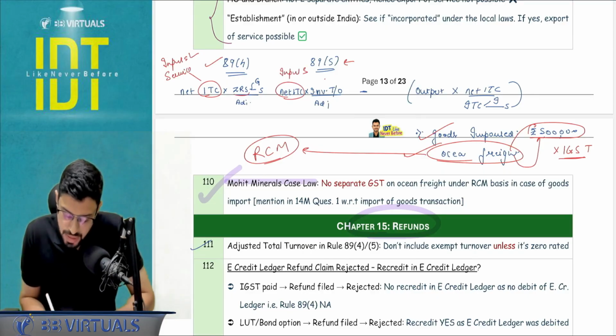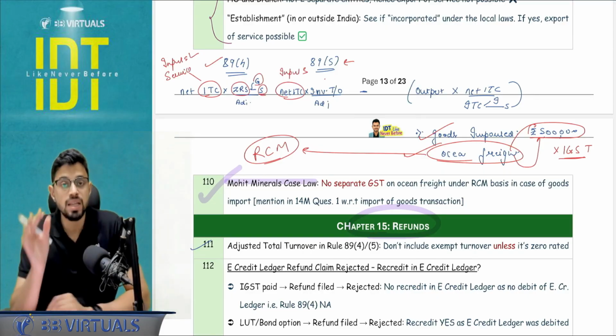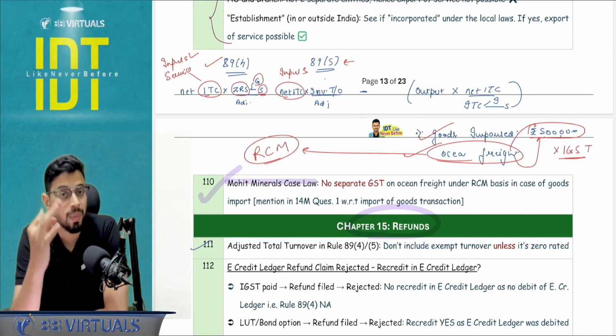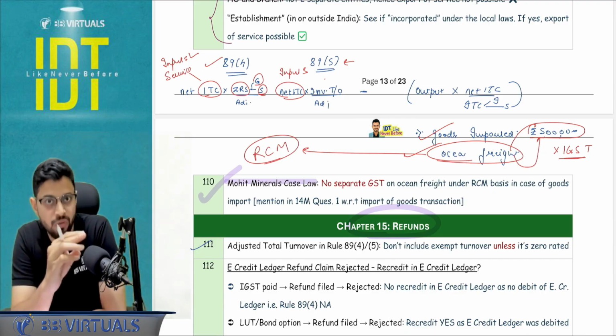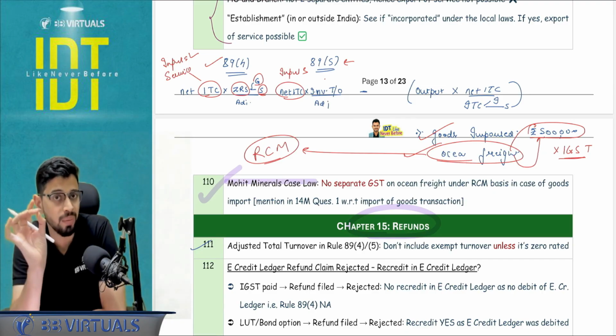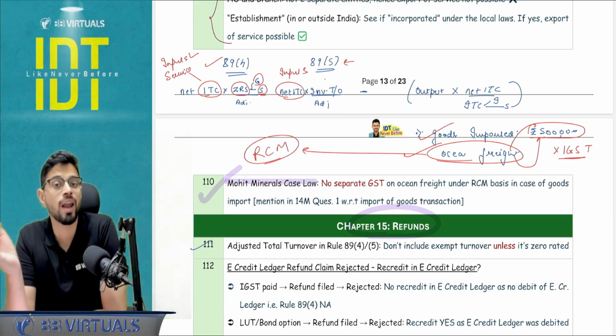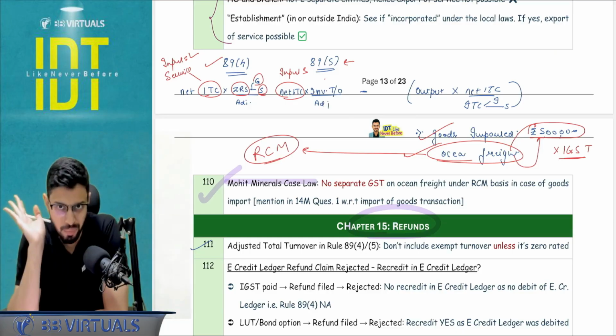Now, what is the zero rated supply of goods and services? Zero rated supply of goods, here you have to compare three values and pick the lowest of the three values. Point number 1, invoice value. Point number 2, FOB value. And point number 3, domestic sale value into 1.5. I hope you're able to remember that, right?